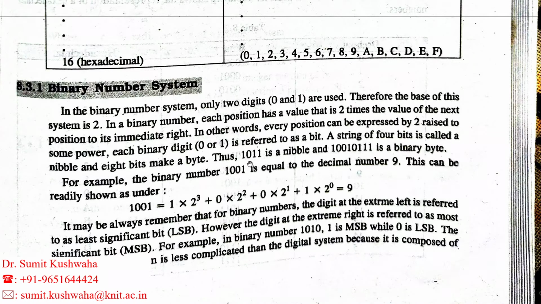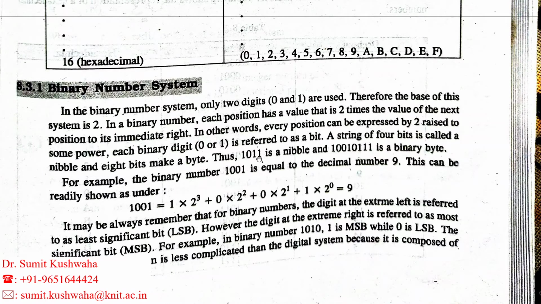Read it as one-zero-one-one, not as one thousand eleven. Remember this point: in the binary number system we read this number digit by digit, but in the decimal number system the same number is read as one thousand eleven.